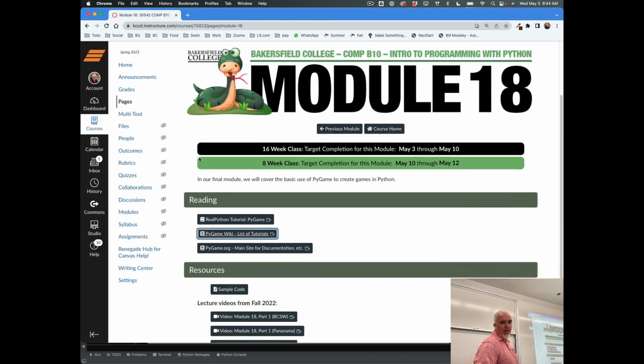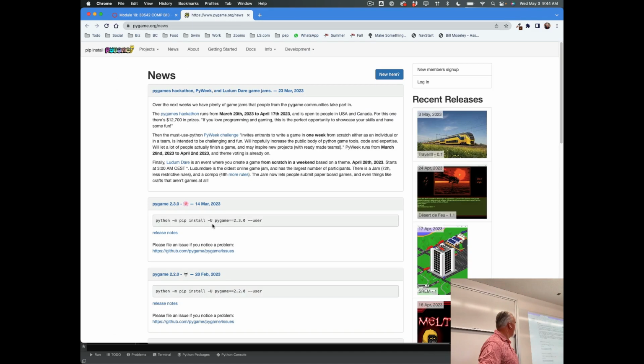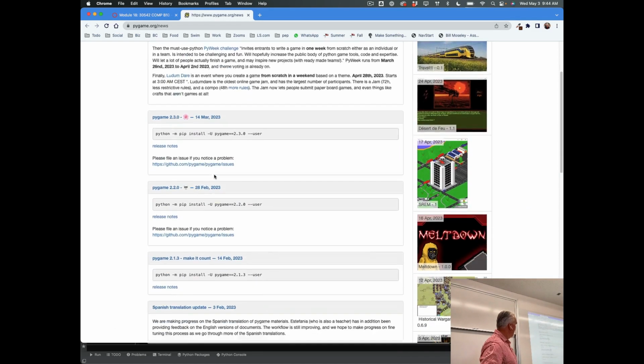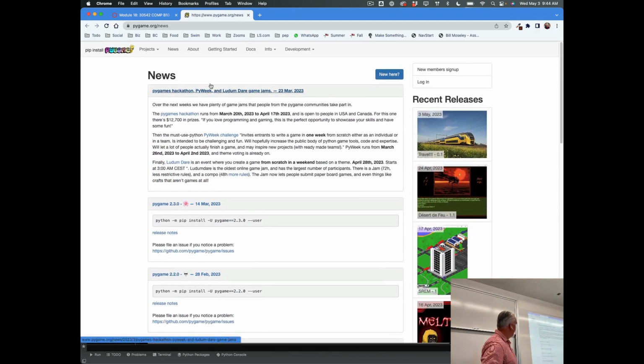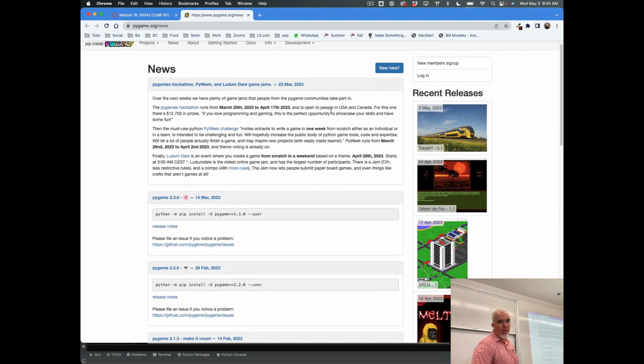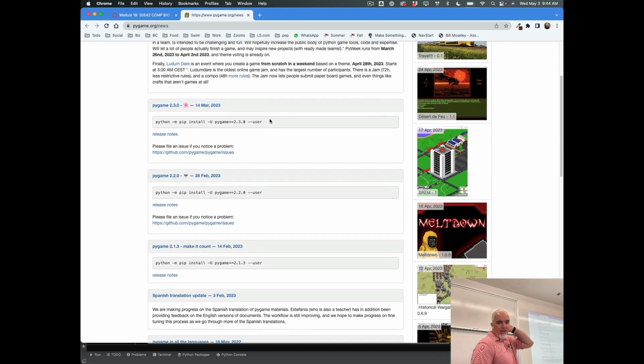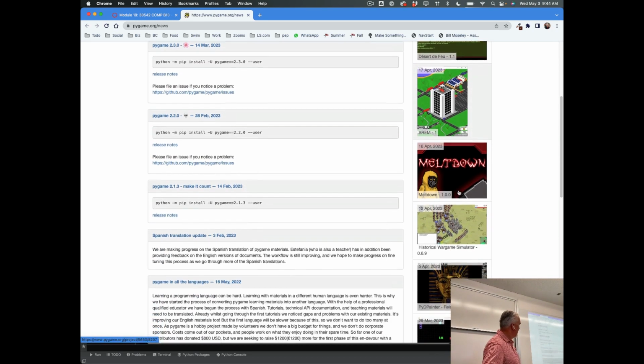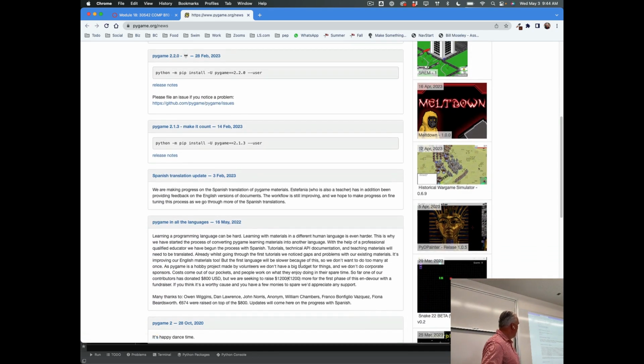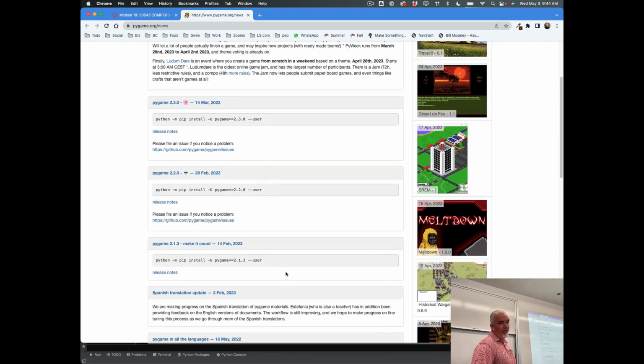So the other thing here is just the main site for Pygame. And it walks you through lots and lots of stuff like installing, getting started. Of course, Pygame you can install through PyCharm package installer, just like all the other packages we've worked with. So you don't really need to do that. You can probably even find some Python developed games here, and I think some of these are developed in Pygame. So you can really do a lot of stuff in Pygame.